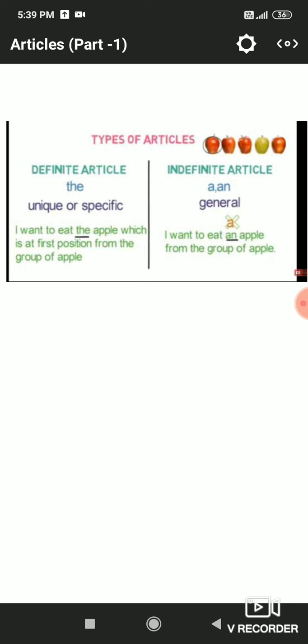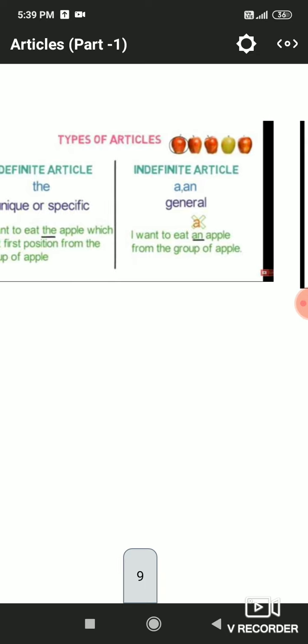But if I am talking about any apple, then generally I will use a or an article there. But as apple is giving us a vowel sound, that's why we have used an here. I want to eat an apple means any one of these apples, but I want to eat the apple which is at first position. So here a unique or specific position is used, that's why we have used the definite article the here.